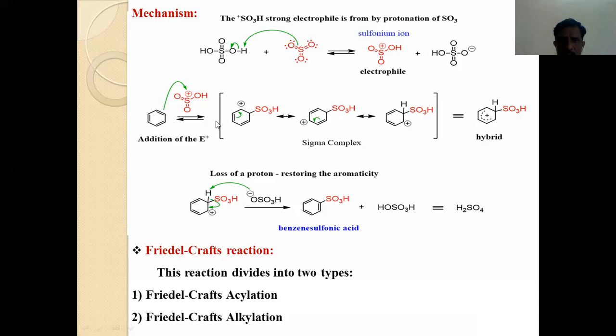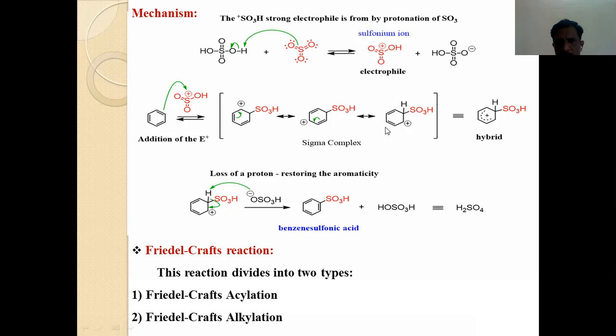Again, there is an SO3H here, and the positive charge will be nullified due to delocalization of the pi bond, which shifts here. Again, the positive charge is here, and to neutralize this positive charge, this bond shifts here, as shown by the green colored arrow. Again, positive charge is developed here. One of the carbons is sp3 hybridized, but the remaining carbons are sp2 hybridized.